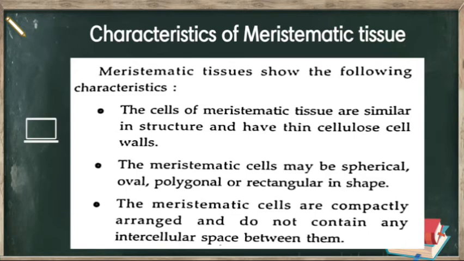The meristematic cells are compactly arranged and do not contain any intercellular spaces between them. The meristematic cells are very tightly packed and do not contain any spaces between them, that is intercellular spaces between them.